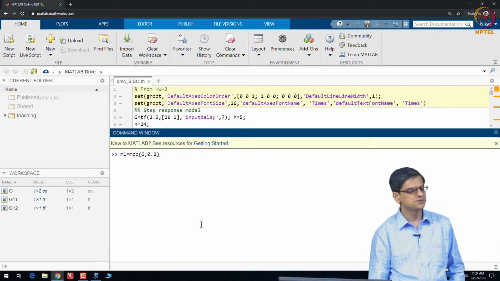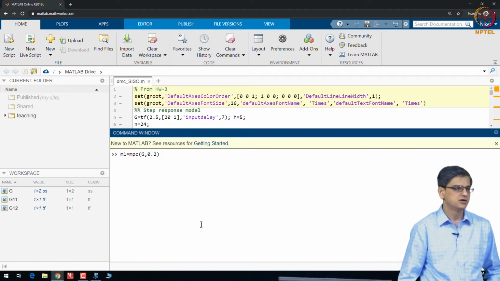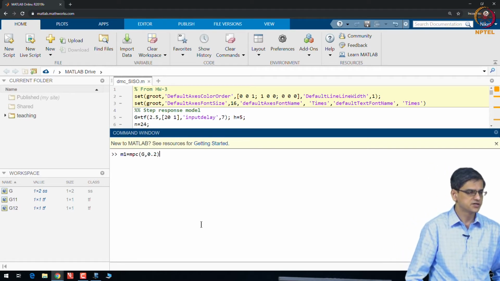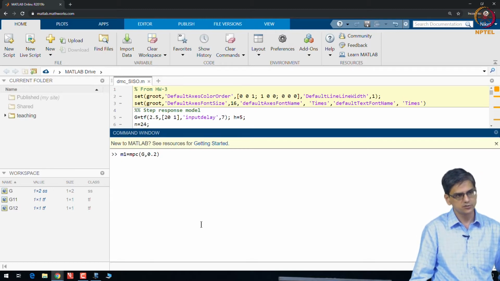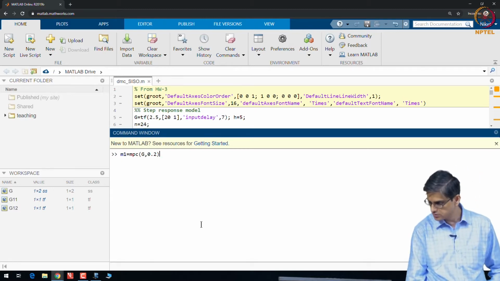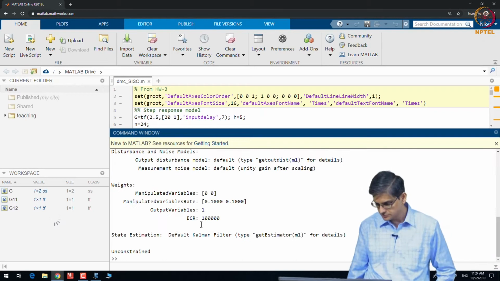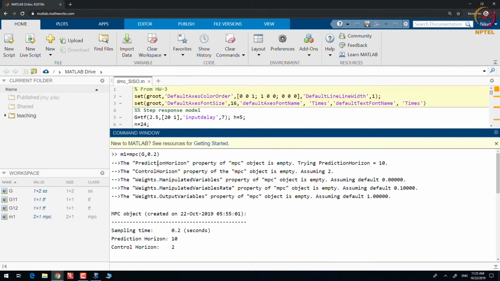I am giving it explicitly because you will need to provide sampling interval if you want to provide anything other than the model. Okay.